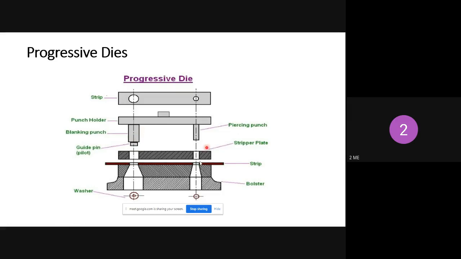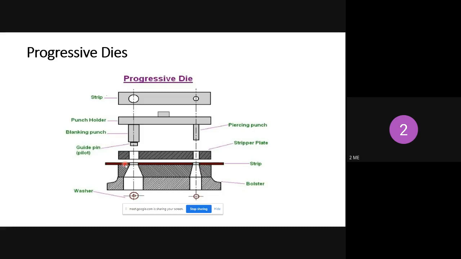Okay, how it works. So this is called the stripper. I will explain later what the stripper is and how it works. And this is the stripper plate. And I already explained, this is the bolster. The bolster function is just giving support to the workpiece. So this is the workpiece.